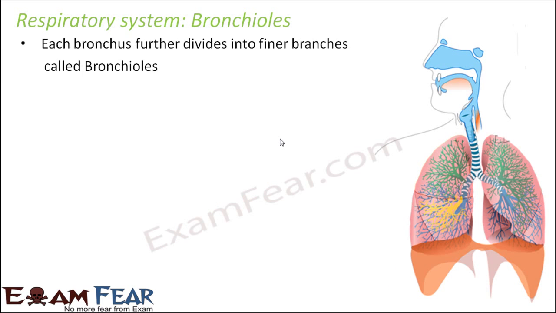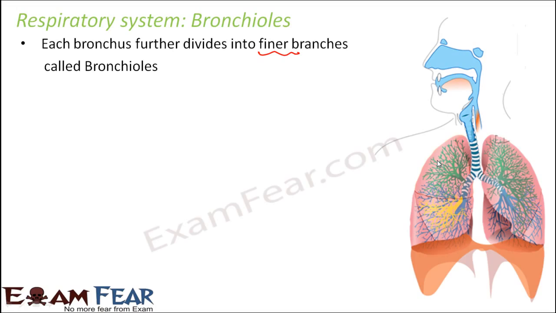So let us look at bronchioles. Each bronchus further divides into finer branches which are called bronchioles. These are again finer than the bronchi. Here you can see the primary bronchus, the thicker one. Then it forms the secondary bronchi, which are again thinner, and finally the bronchioles are very thin, almost hair-like structures. So they are bronchioles.